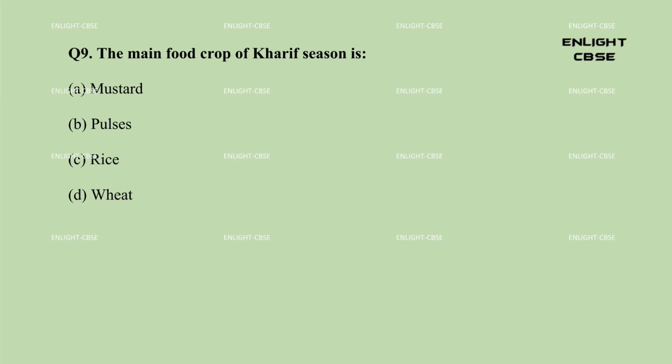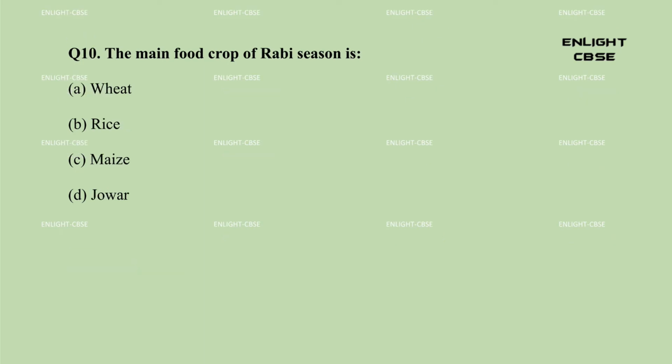Question 9. The main food crop of Kharif season is: A. Mustard. B. Pulses. C. Rice. D. Wheat. Answer: C. Rice. Question 10. The main food crop of Rabi season is: A. Wheat. B. Rice. C. Maize. D. Jowar. Answer: A. Wheat.